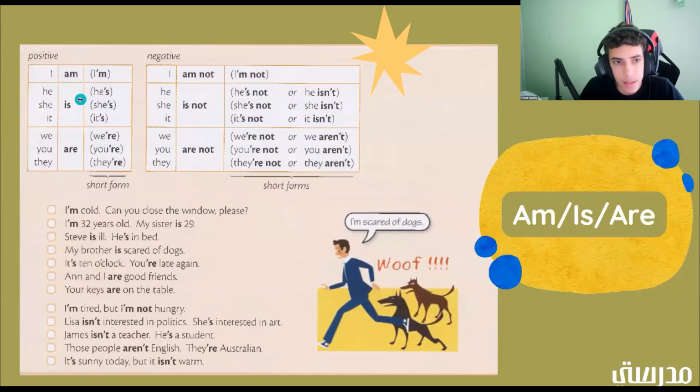So now we have it is. Does anybody know what the short form for it is? It's. All right, good job. What about it is not? It's not. All right. Good job. Or it isn't. All right, good job. Okay. So now we're going to move on to a different one where we have we and are, and then in the negative one we have we are not. Okay? So does anybody know the short form for we are?